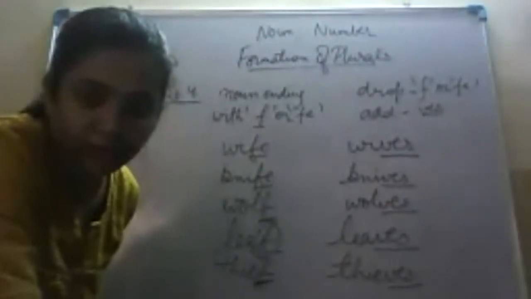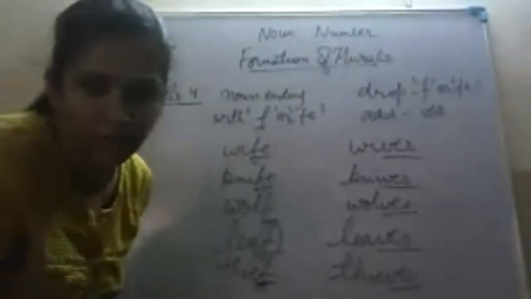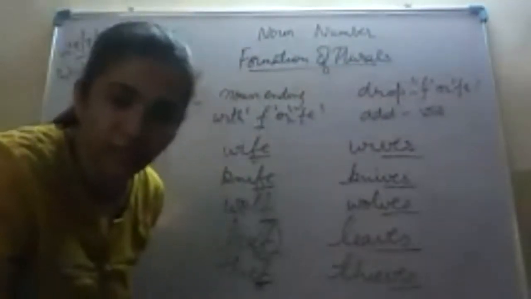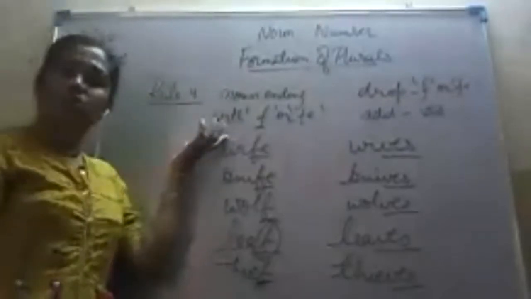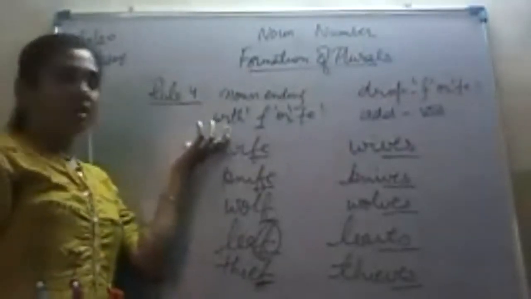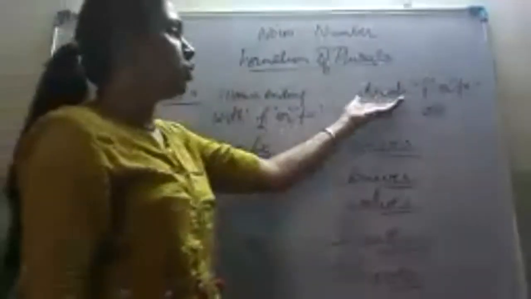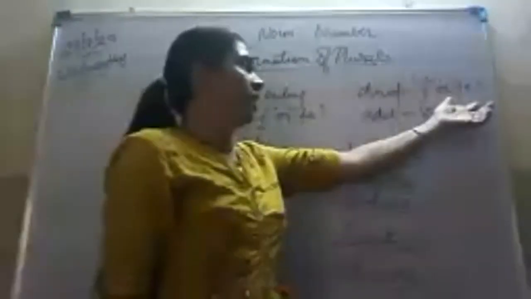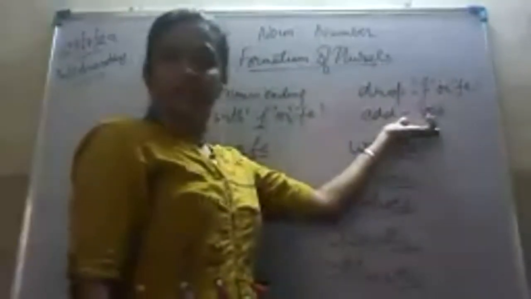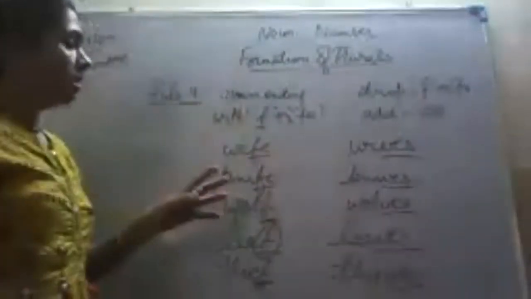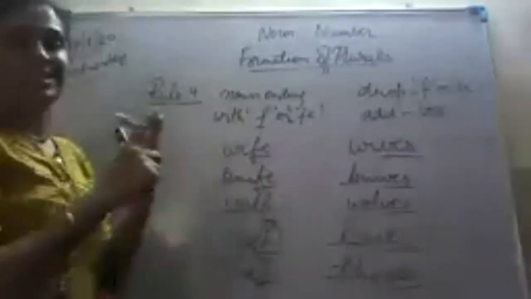Okay, loaves, Kanak Joshi, and Angel, knife, knives. Very good. Wife, wives. Harshvardhan. So you all have understood this rule number 4? That is, the nouns ending with F and FE will form their plurals by dropping the letter F or FE, and we will add VES. Is it clear? Now, there is one exception in this.